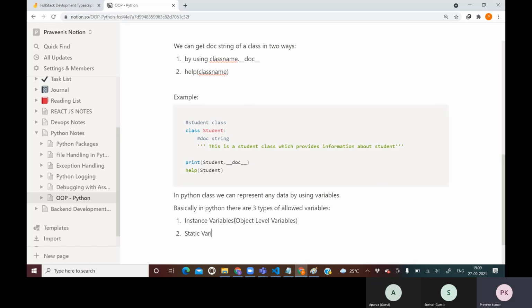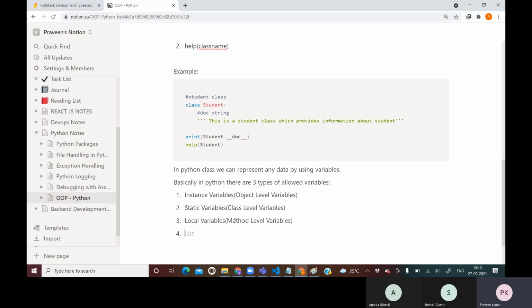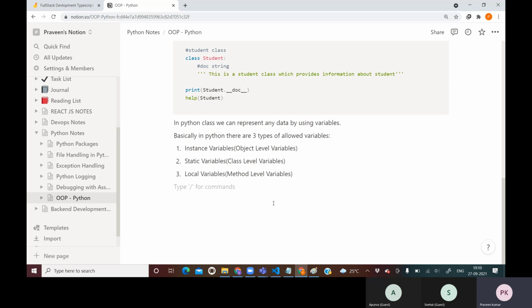After that, there are static variables. These are also called class level variables. After that, there are local variables. These are called method level variables. Each variable has its own scope. Based on that scope, we have defined three types of variables in Python.